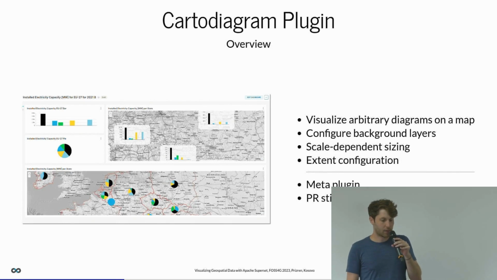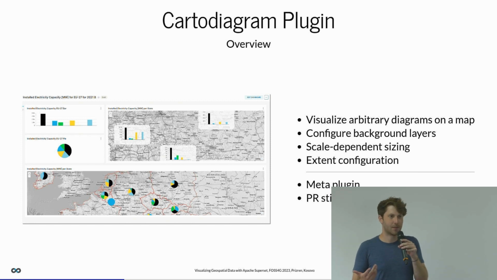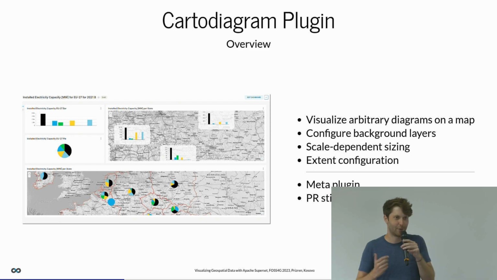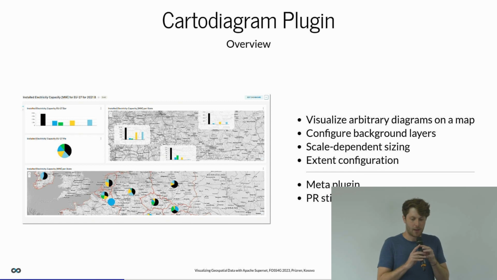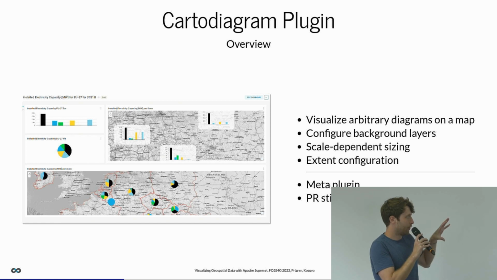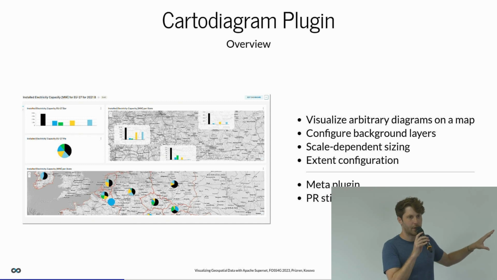So what does the Cartodiagram plugin do? Well, it creates cartodiagrams. It's one kind of thematic map where, simply speaking, you put charts on a map. That's the simplest way of explaining what it actually does. So you can create your own panel within a dashboard that can visualize any other type of visualization that is already provided by Apache Superset.